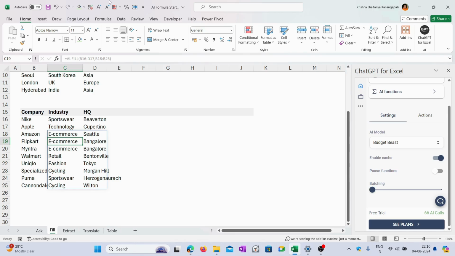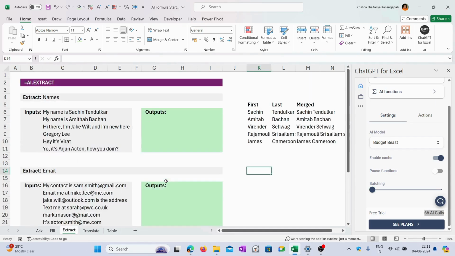As far as my knowledge is concerned, you should try to make as large an information set as possible, then use the AI model, so that you can make optimum usage of this free trial. If you use it for this simple data, these free trials will get expired. So when you come to this feature, there is another important and tricky thing called ai.extract. Now let us understand what this does.